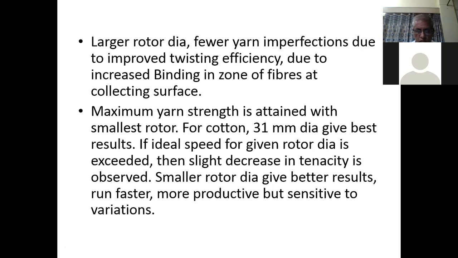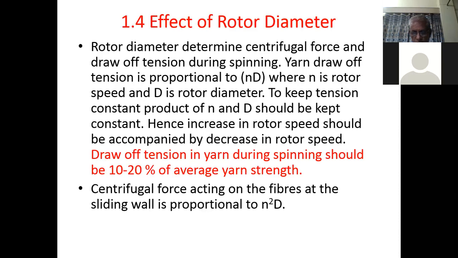So we can conclude that we can have better strength with the smaller rotor, we can run it faster and we can have more production, but variations will be there. Evenness and imperfections will be there. So if we take care of all these things, that draft tension in the yarn is in the range of 10 to 20% of the average yarn strength, the breakage rate will also be less.